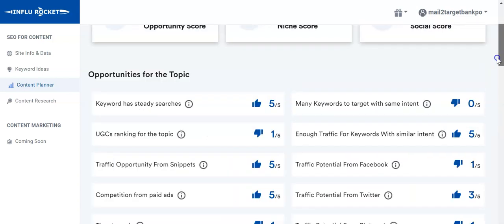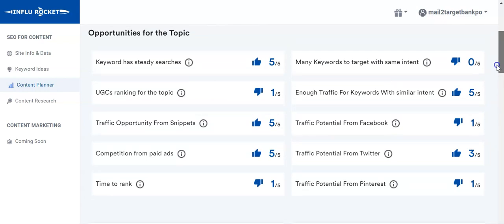So these are two graphs, and now coming back to the opportunities section. On the left hand side, we have things that talk about the traffic potential for this particular topic or keyword. So this particular tool talks about topics, so it's slightly different from keywords, because topic takes into account different keywords.